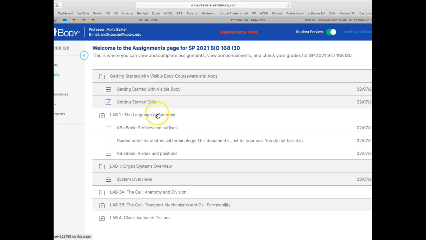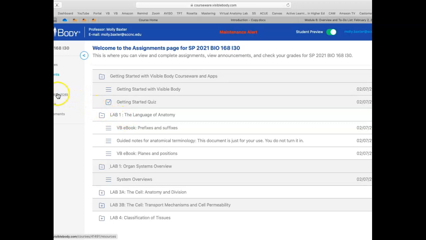This one is the language of anatomy, and so you click on each one of these and go through them. Okay. And then here's organ systems and overviews, and these are more videos. So you'll have lots of videos here teaching you about the organ systems. Well, in RAMS Online, there was a submission link for this lab. So for this lab, Lab 1, and for most labs, you have to fill out a lab document.